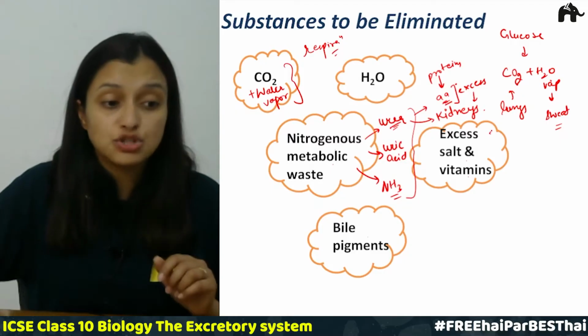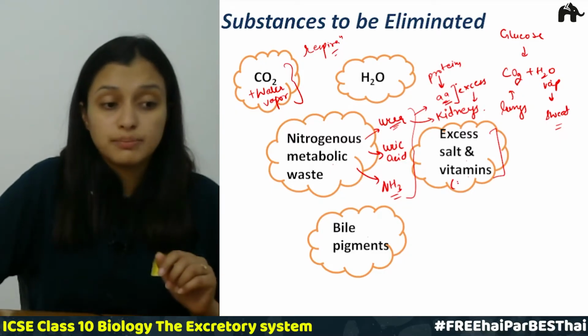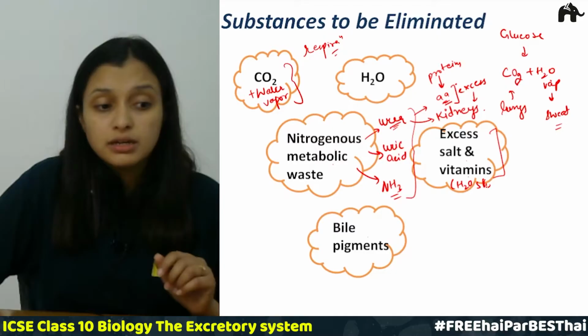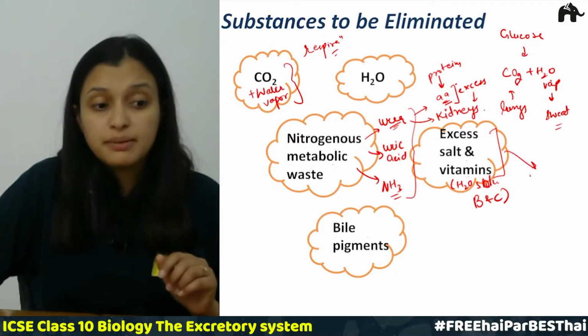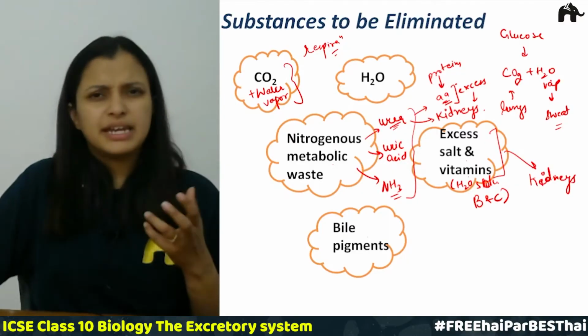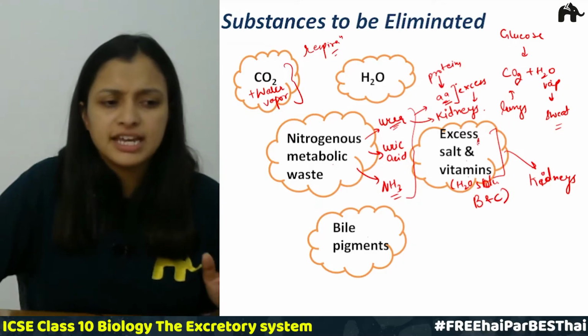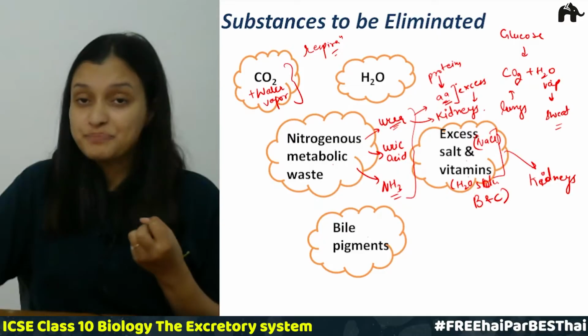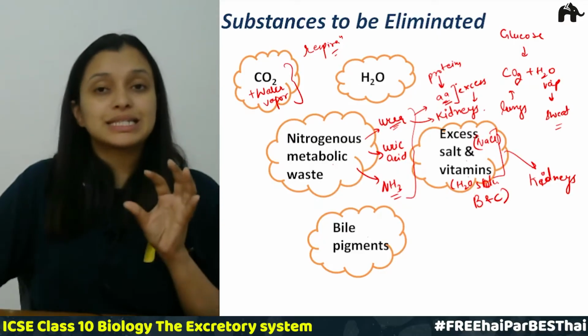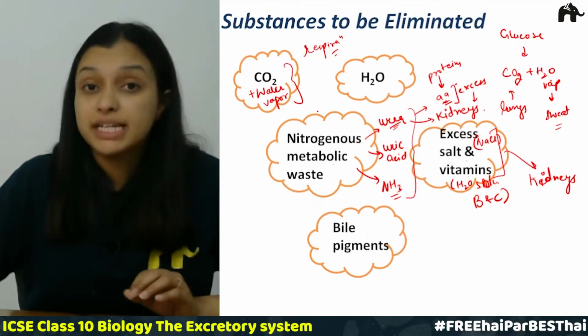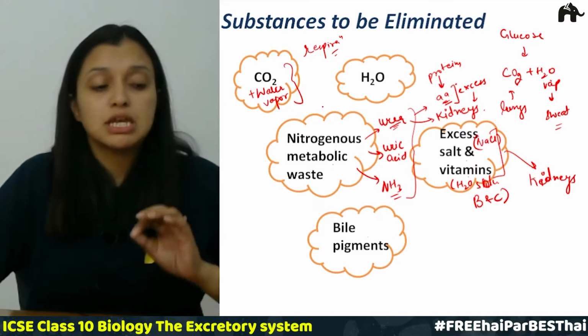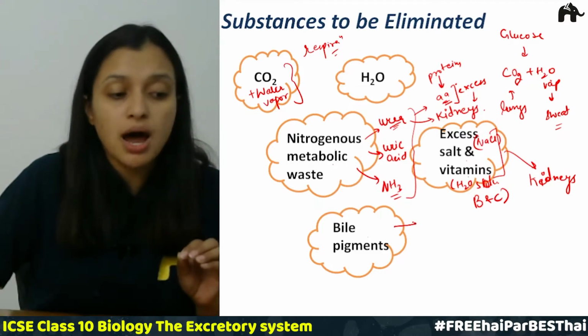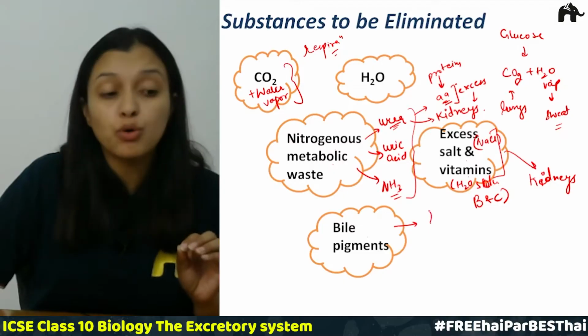Then there are excess salts and excess vitamins. Mostly the water soluble vitamins like B and C are removed by our kidneys. An example of excess salt is NaCl, the excess salt which is present in our body. I hope this is clear to everyone. The next one is the bile pigments. These are the pigments which are the product of hemoglobin.